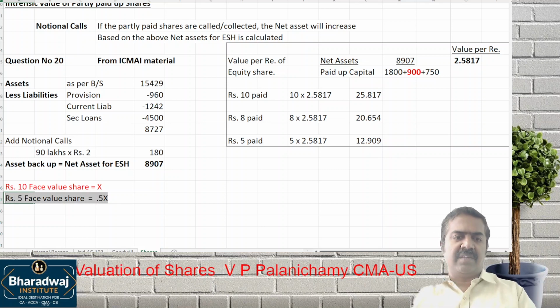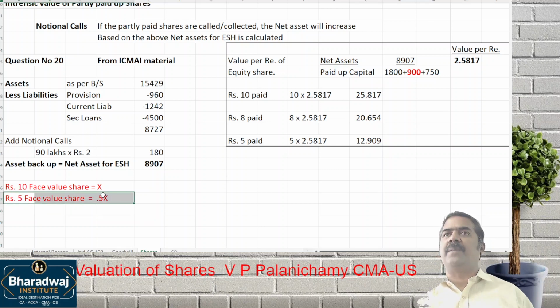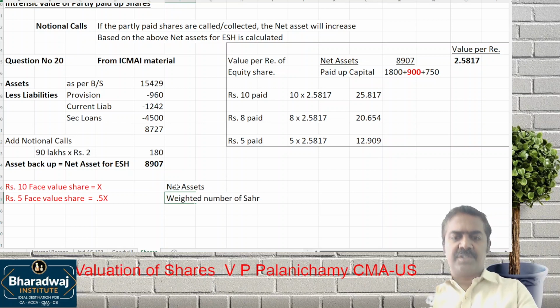If the shares are having 10 rupees face value, let us assign X full weight. If the shares are having 5 rupees face value, 0.5x. So if you apply this method, it is net assets divided by weighted number of shares. This is the correct approach.